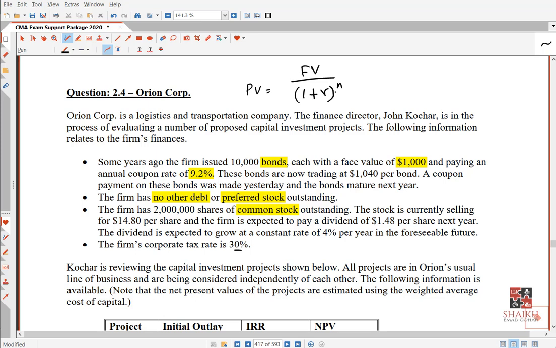Very simple. Minus n, if I take it above and multiply, it becomes minus n. If you take it as a divide, it becomes like this. So now I need r. And n, I already told you, is 1. Why is n 1? Because remember they told you that the bond will mature next year. So there is 1 year remaining.